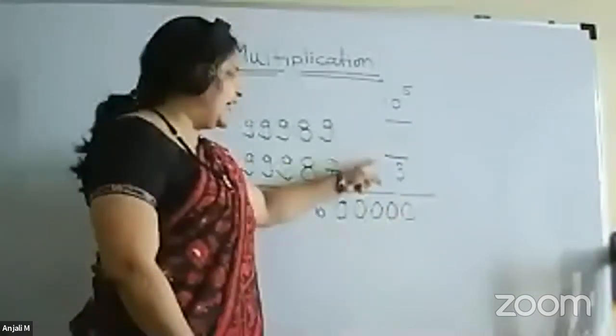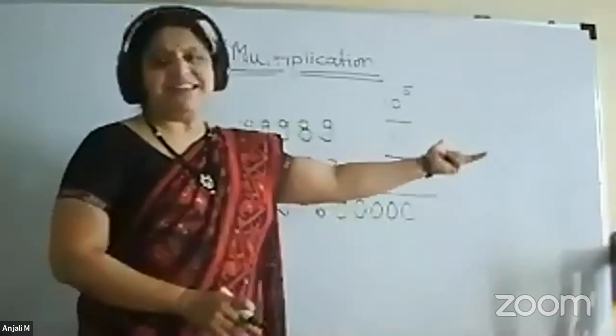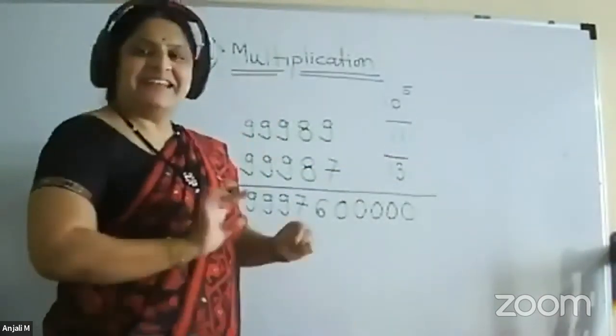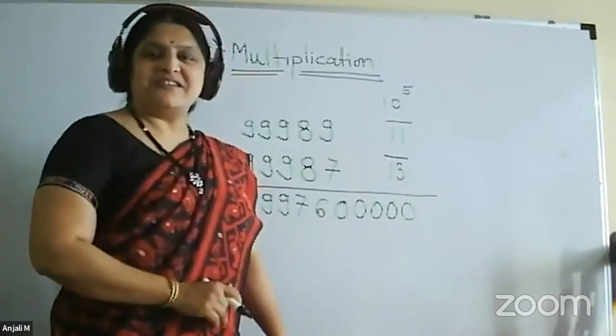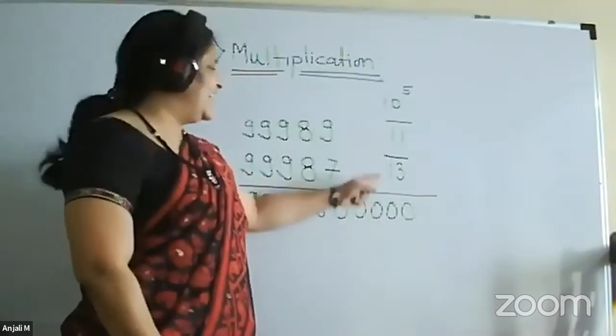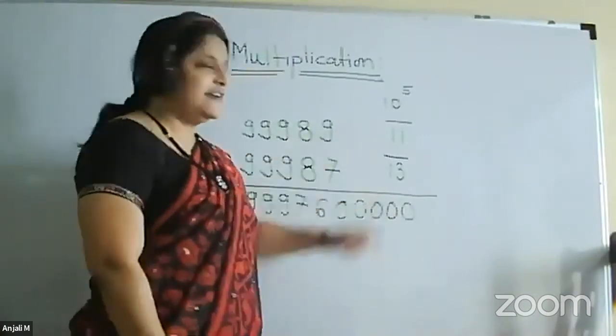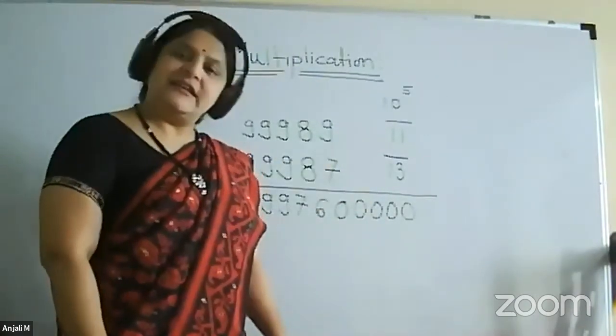I think this you can do orally. If not, again for 11 and 13, choose the base and do the multiplication. But I think we know this answer directly, 11 into 13. So today we will assume that we can do this much, and then we will write down the answer. So 11 into 13 is 143.